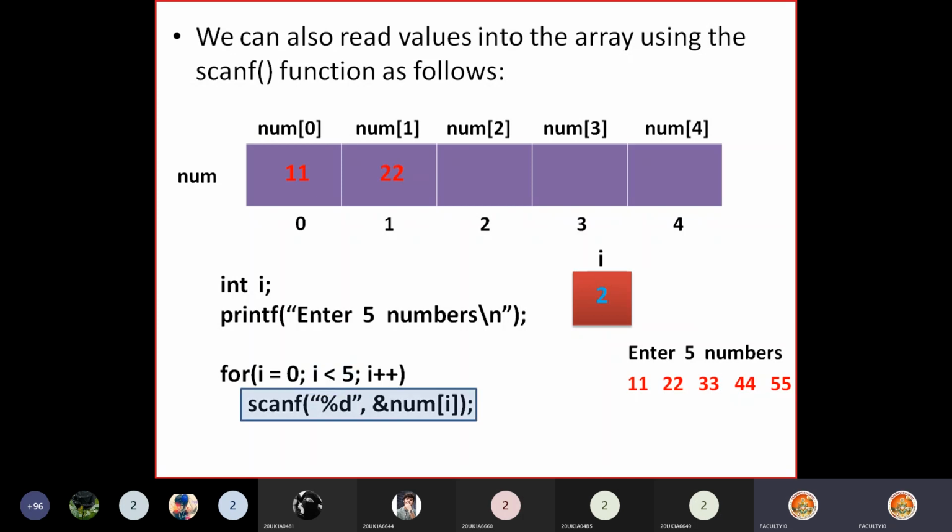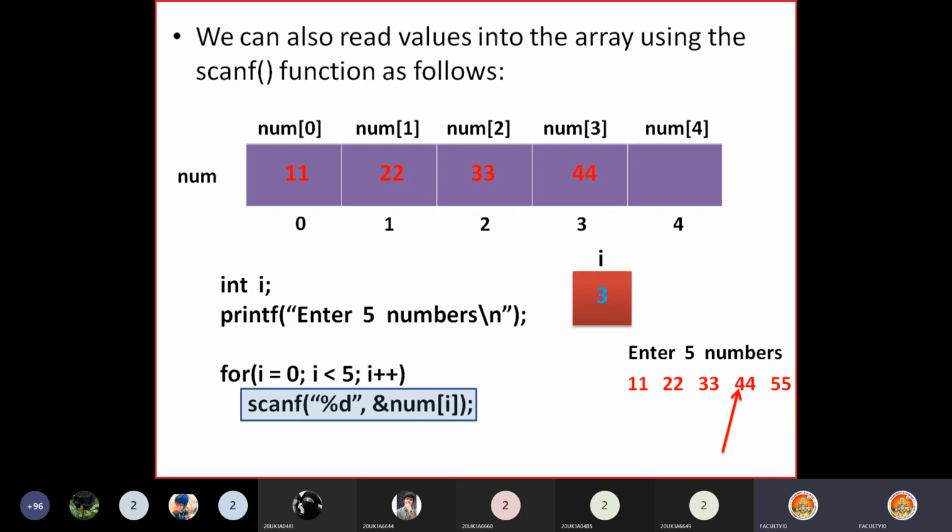Whenever you say scanf %d, it reads the next number 33 and stores in num of 2, because the i value is 2, num of i, we say num of 2, stored in the address of num of 2. So 33 will be stored in num of 2. Again control goes to the increment section, then the i value becomes 3. Again checks the condition. 3 less than 5, true. Again executes the scanf function. So %d reads the next number. See, it reads 44 and stores in num of 3. So in num of 3, 44 will be stored.